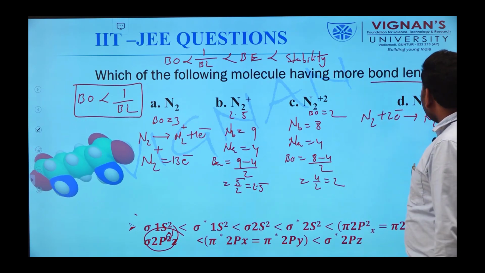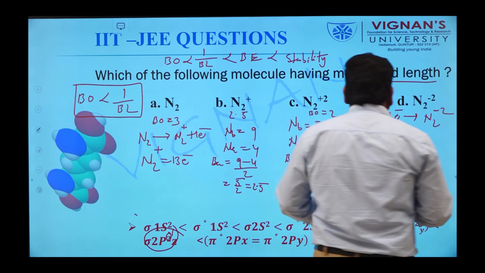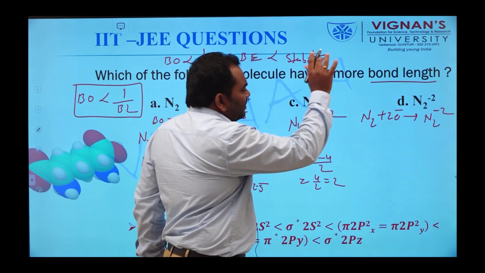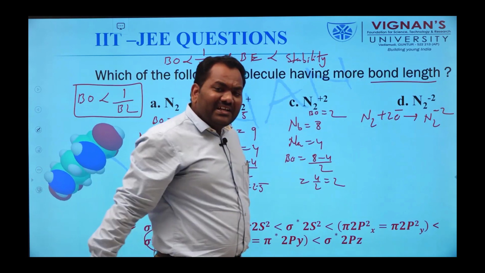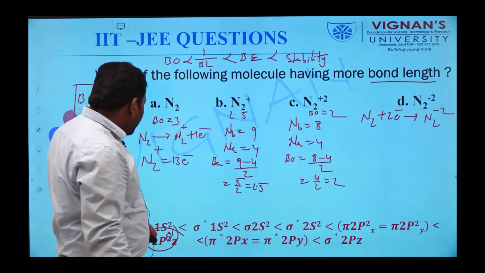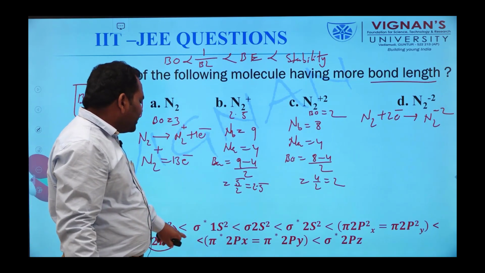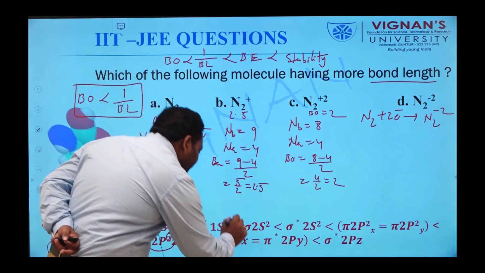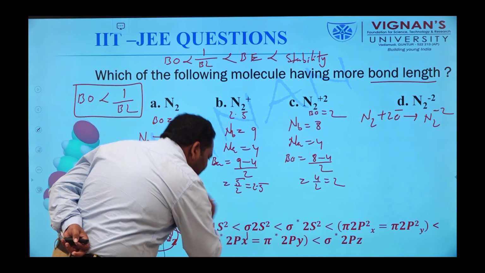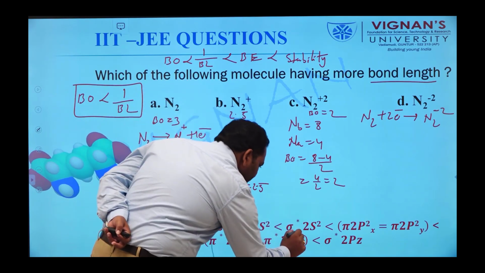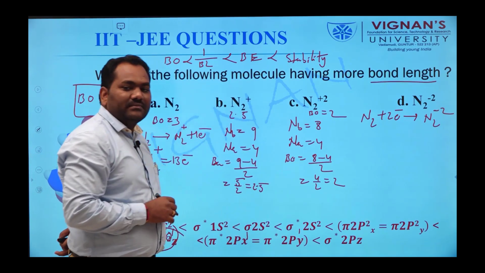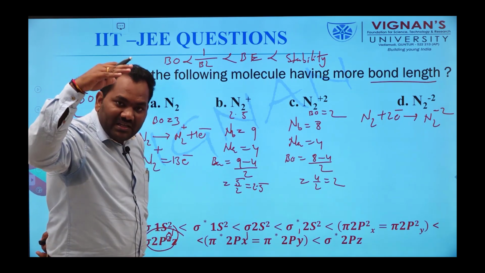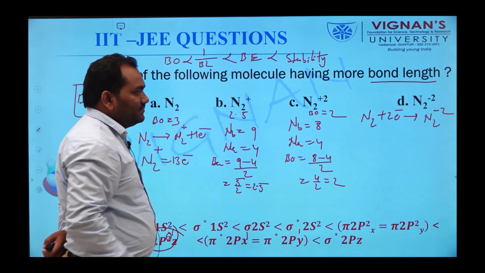Here the newly coming electrons, after filling the sigma 2p Z orbital, enter the anti-bonding pi 2px and pi 2py orbitals. That's why the anti-bonding electrons are increased in this case.